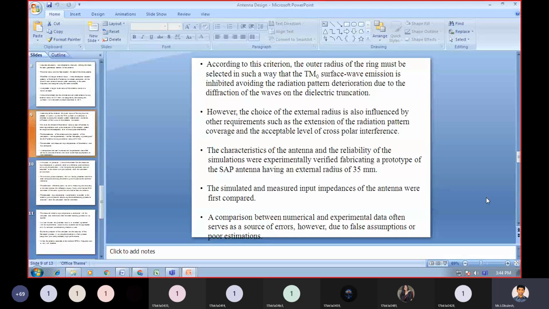A comparison between numerical and experimental data often serves as a source of errors, however, due to false assumptions or poor estimations.